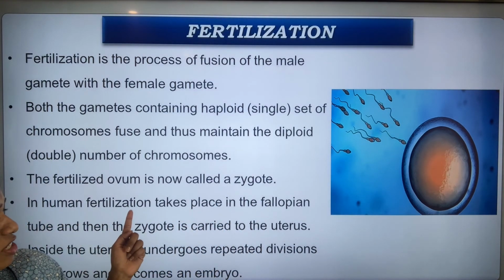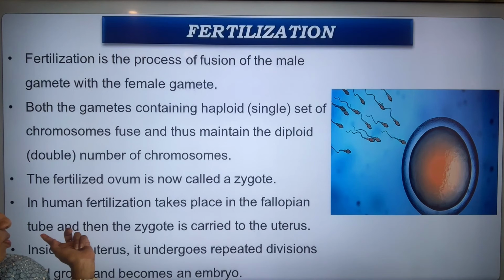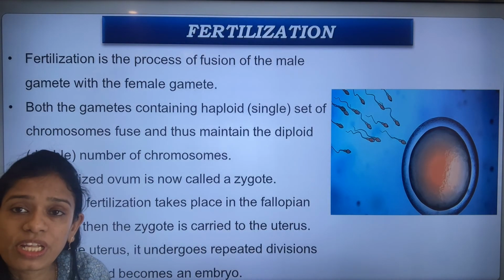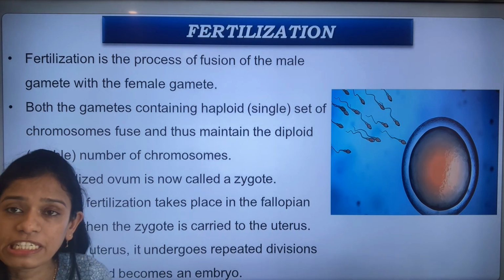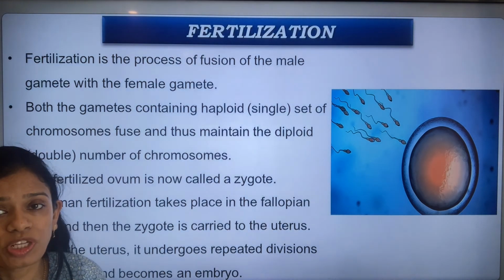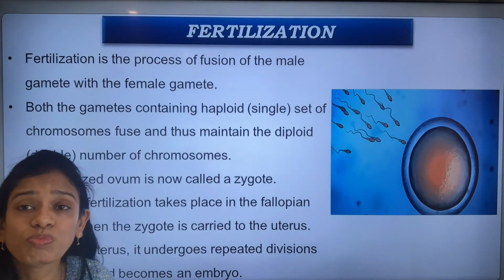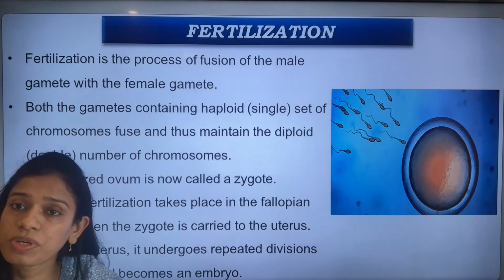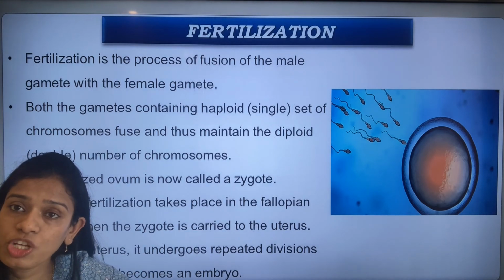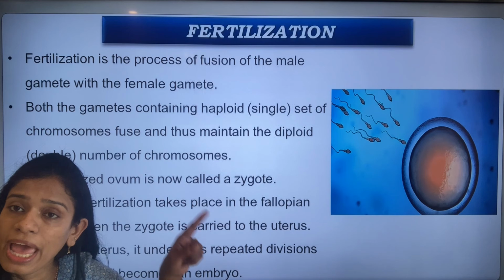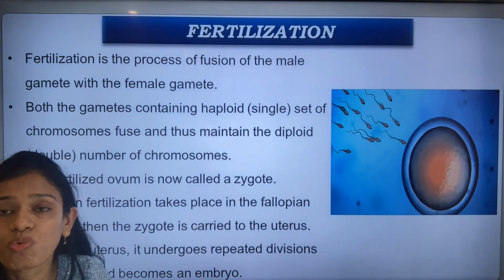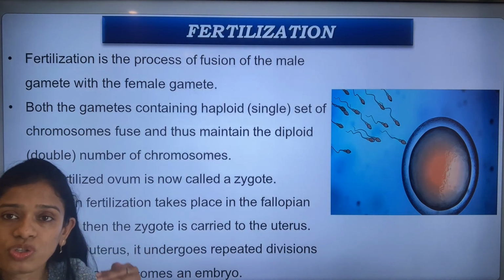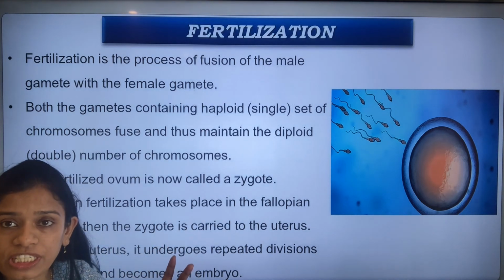In humans, fertilization takes place in the fallopian tube, and then the zygote is carried to the uterus. I told you that in humans, fertilization takes place in the fallopian tube because the eggs do not move. They are immotile, so they remain in the fallopian tube. It is the sperms that swim through the vagina and uterus, and come to the fallopian tube and meet the egg. Whichever sperm is lucky goes and attaches itself onto the egg, and then the egg gets fertilized.